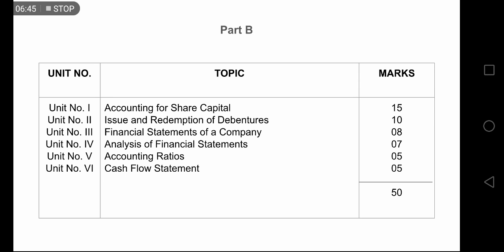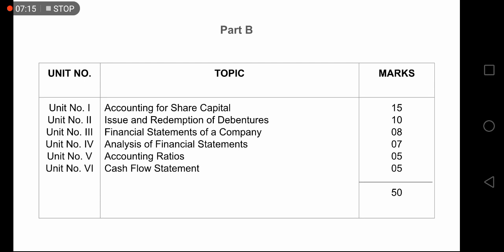Now this is Part B. See, the weightage of each chapter is different, because Chapter 1, which is accounting for share capital, carries the highest marks. It is higher than Part A also. Part A only contained 10 marks, this contains 15 marks. So obviously if you focus clearly on this chapter, you will get more marks. The chances are more, the probability is more.